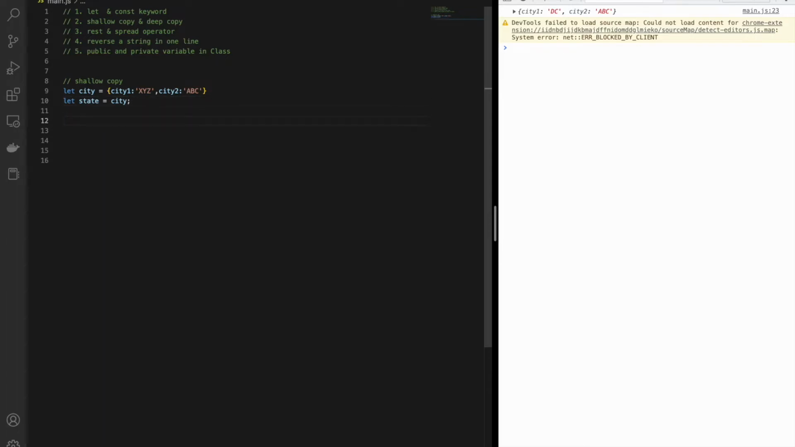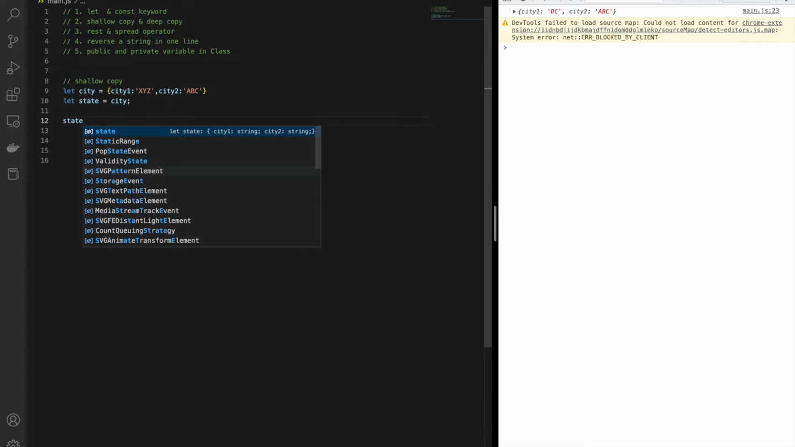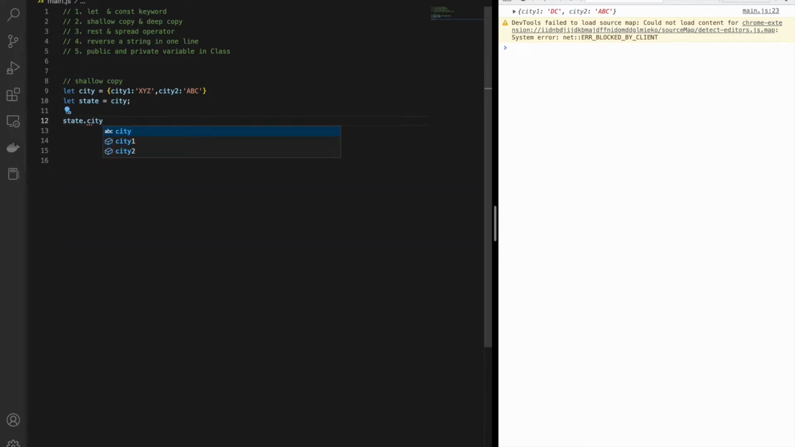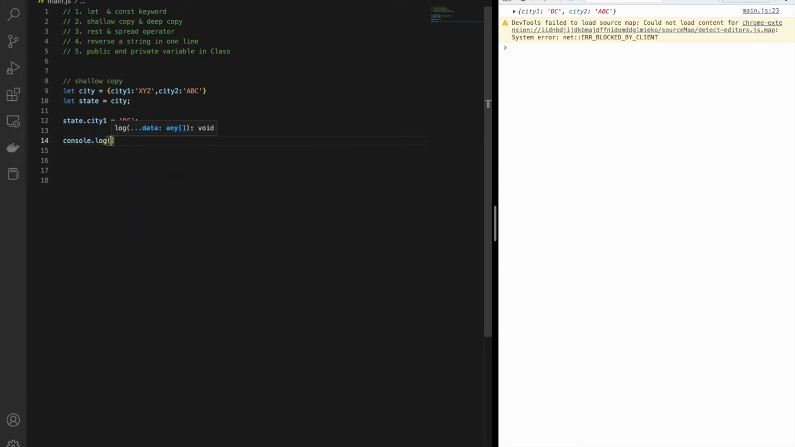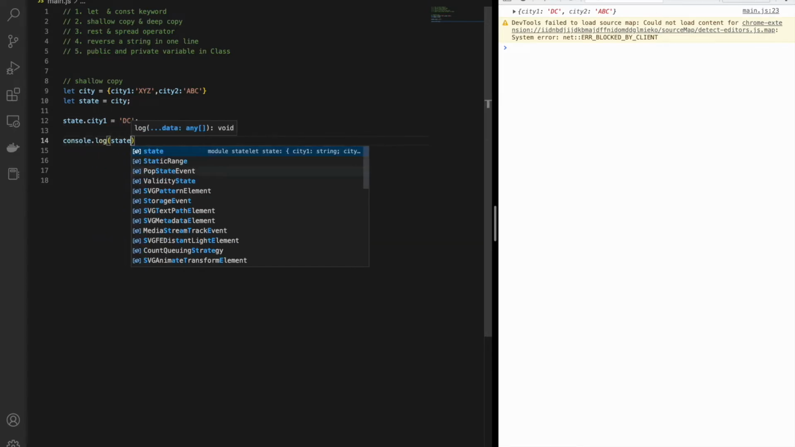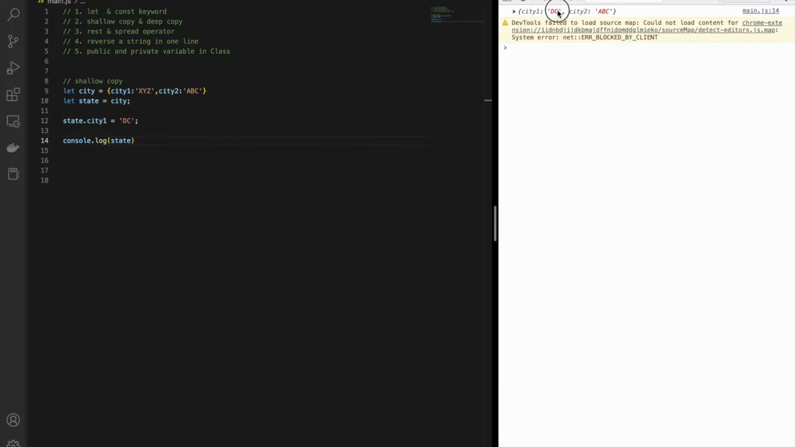So now here, whatever changes we are going to do in the state, it's going to reflect in our first variable, that is city. So for example, city.1, and if I change this property with DC, you can see that my state got changed, which is obvious that it will get changed with the city, and it was able to do a copy of the first object also.